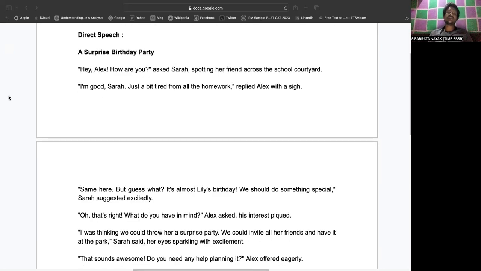Now, here we have one of the examples. You can see there is a story which is written in direct speech. We will convert that into indirect speech. It is titled A Surprise Birthday Party. Here you can see that the quote is given, right? "Hey Alex, how are you?" asked Sarah, spotting her friend across the school courtyard. "I'm good, Sarah. Just a bit tired from all the homework," Alex replied with a sigh. Right. Let's read the whole story.